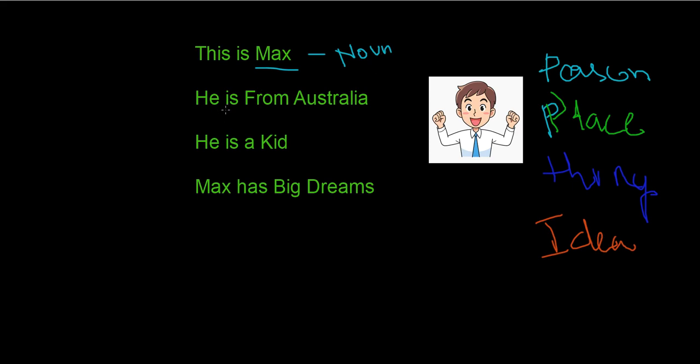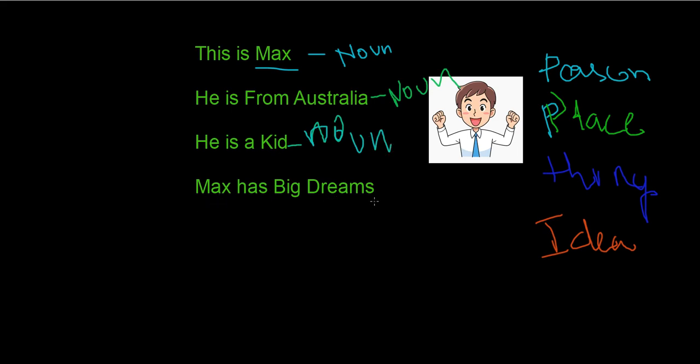Now we have he is from Australia. Australia is a place and place is in green, so let's mark it with green. Noun. He is a kid. A kid is basically a person, so that comes under a noun of a person. Noun. Okay, sorry, wrong color. Noun.